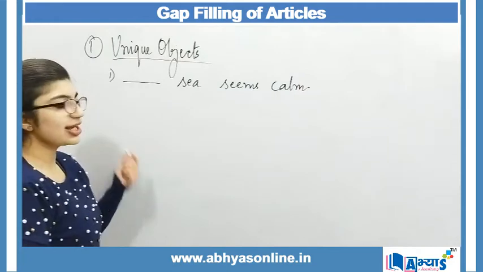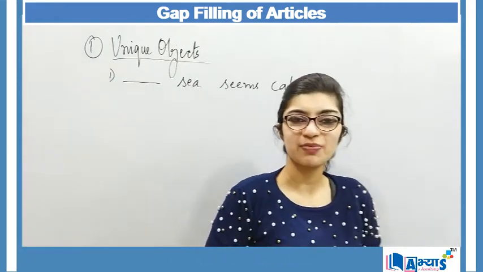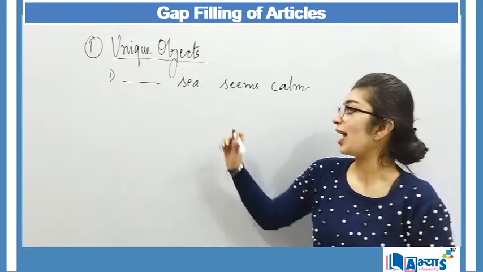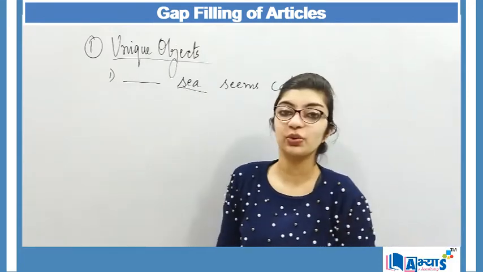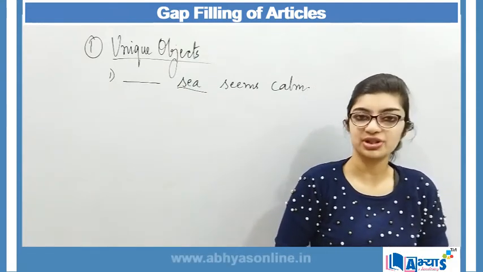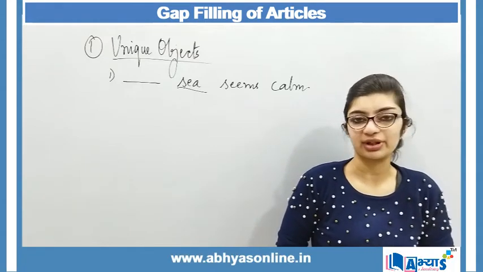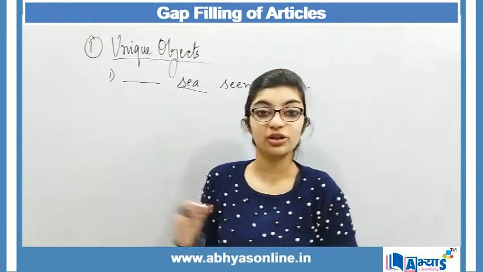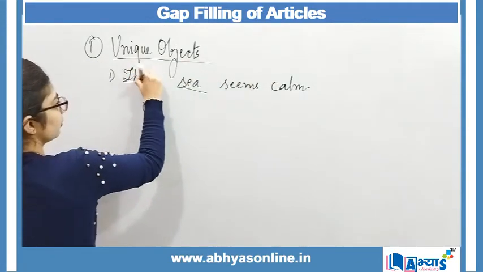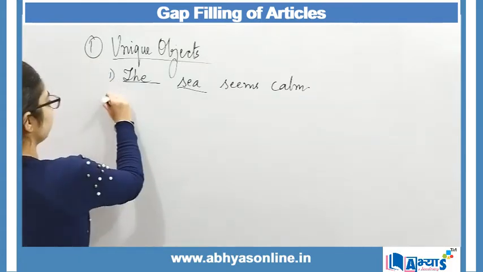Now over here if I say a sea seems calm, then that does not make sense, because we are not referring to any sea, we are mentioning a particular sea, and over here again sea is unique, right? Sea is different from a river, sea is different from oceans and pond. It has its own significance. So over here when something unique is being mentioned, in that case we again make use of the. The sea seems calm. Another example can be